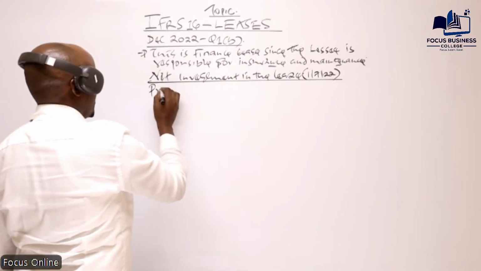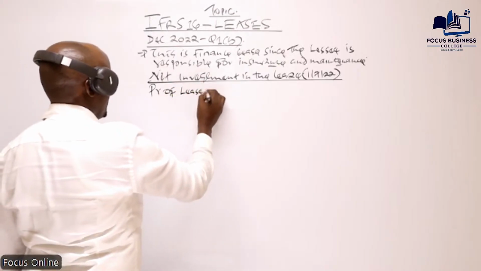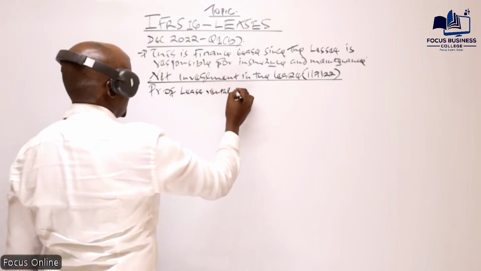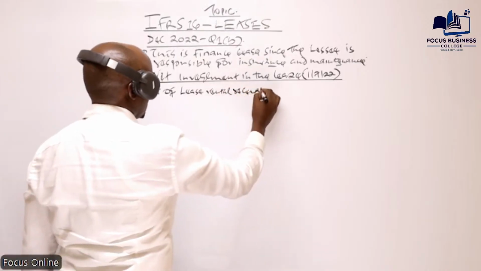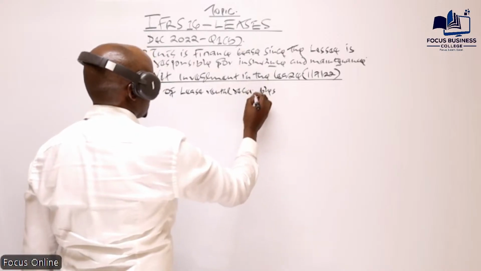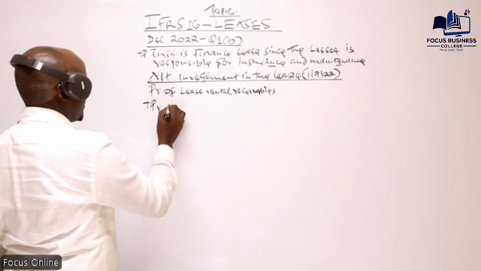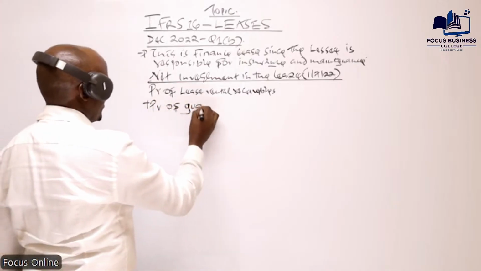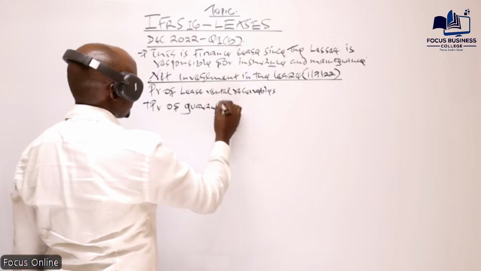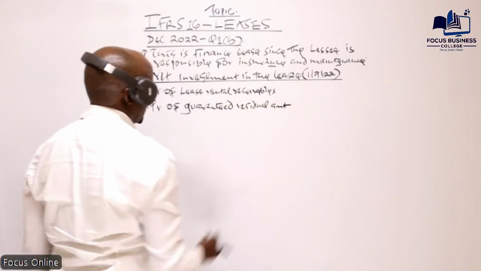So I've said we add the present value of the lease rentals receivable. To this we add the present value of the guaranteed residue amount.